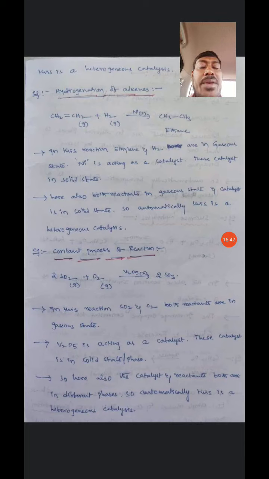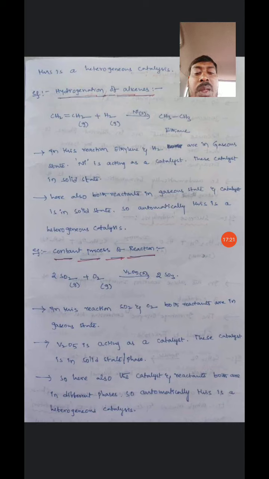Ethylene and hydrogen are both reactants in gaseous state, and nickel is a catalyst in solid state. So automatically this is a heterogeneous catalysis. So this is the hydrogenation of alkenes.